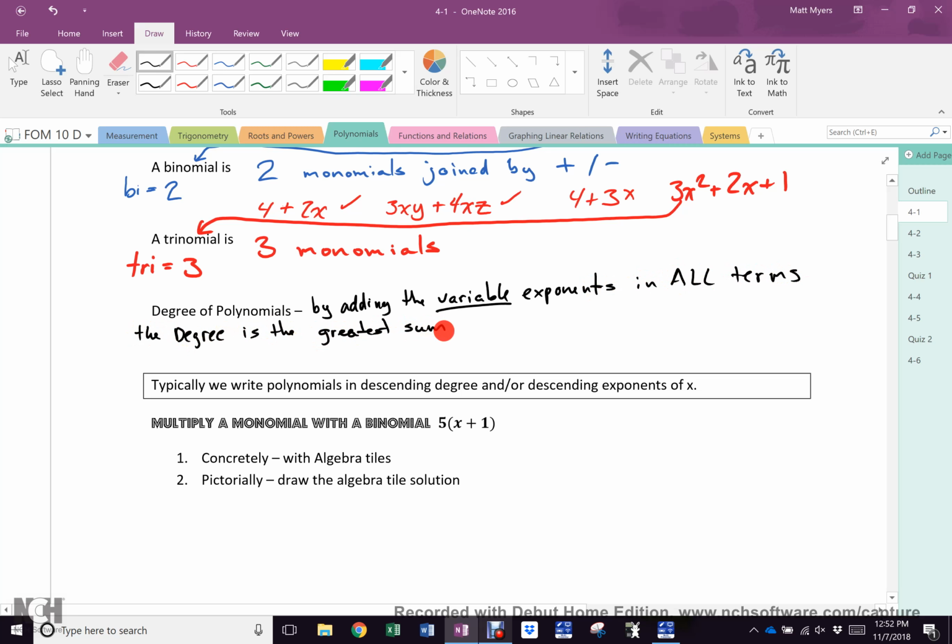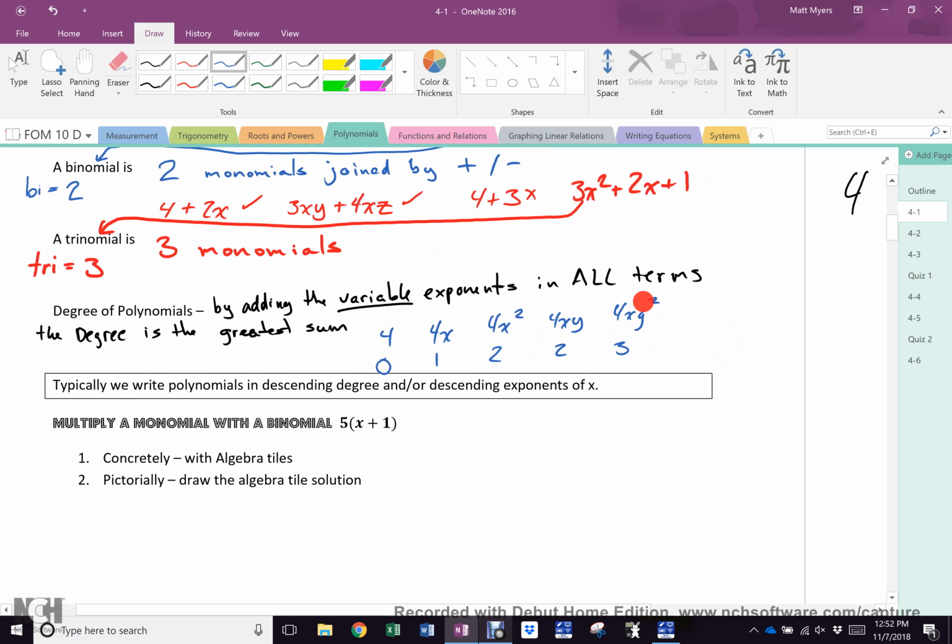Okay? So, let's try this. 4 is a polynomial. Yes. What degree is it? 0, because there's no variables. Everybody cool? That is a degree 0 polynomial. 4x. What degree is that? 1, because x has an exponent of 1. Everybody cool? Okay. 4x squared. What degree is that? 2. 4xy. What degree is that? 2, because the variable exponents are 1 and 1. 4xy squared. 3. 2 plus 1.